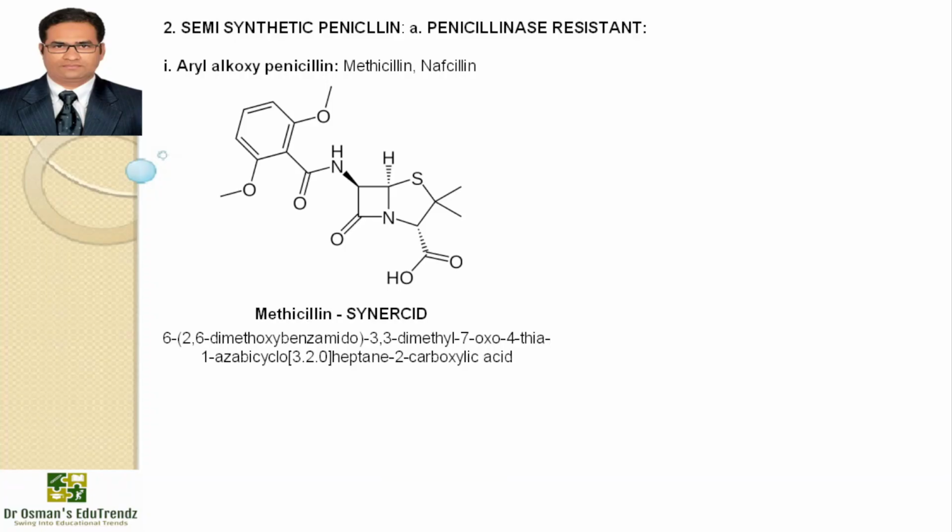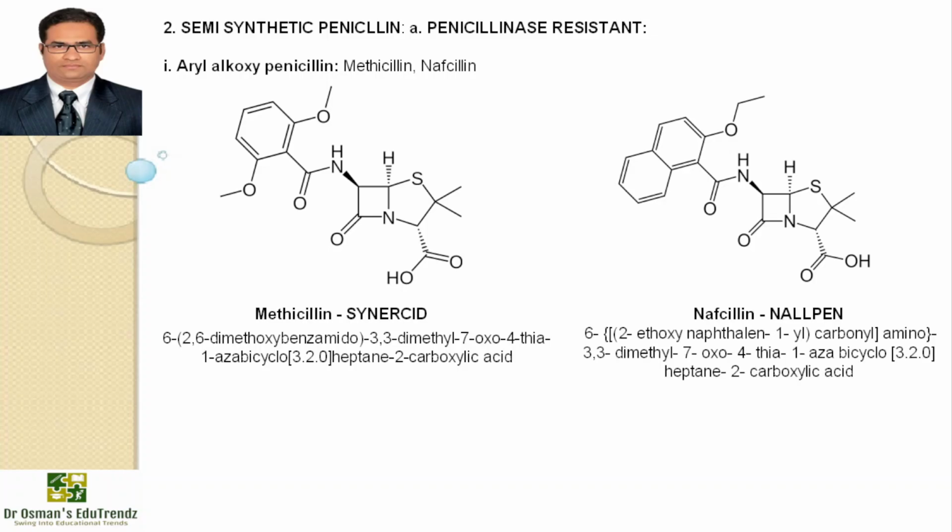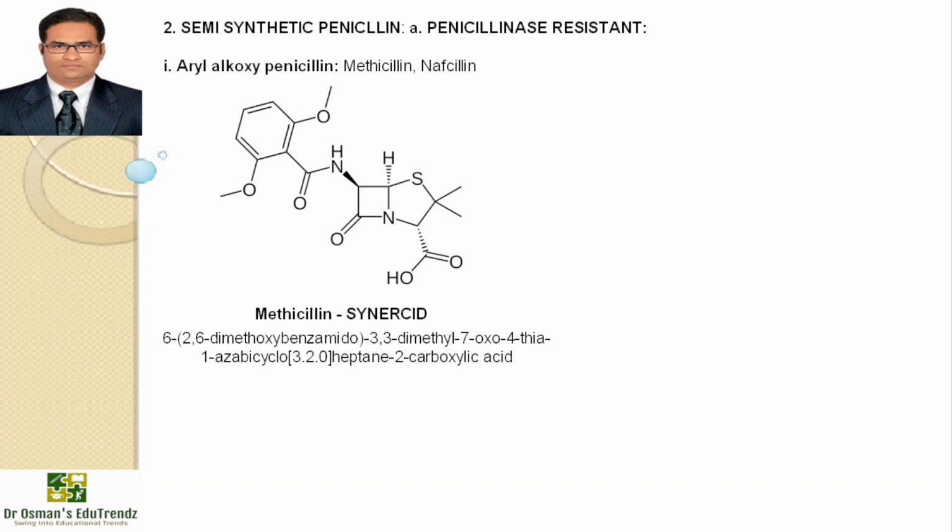6,2,6-dimethoxybenzamido, 3,3-dimethyl-7-oxo-4-thia, 1-aza-bicycloheptane 2-carboxylic acid. And the second is nafcillin, available with the brand name Nalpen and IUPAC name 6,2-ethoxynaphthalene, 1-aryl-carbonyl amino 3,3-dimethyl-7-oxo-4-thia, 1-aza-bicycloheptane 2-carboxylic acid. Now I would like to say about methicillin is acid sensitivity and has to be injected.